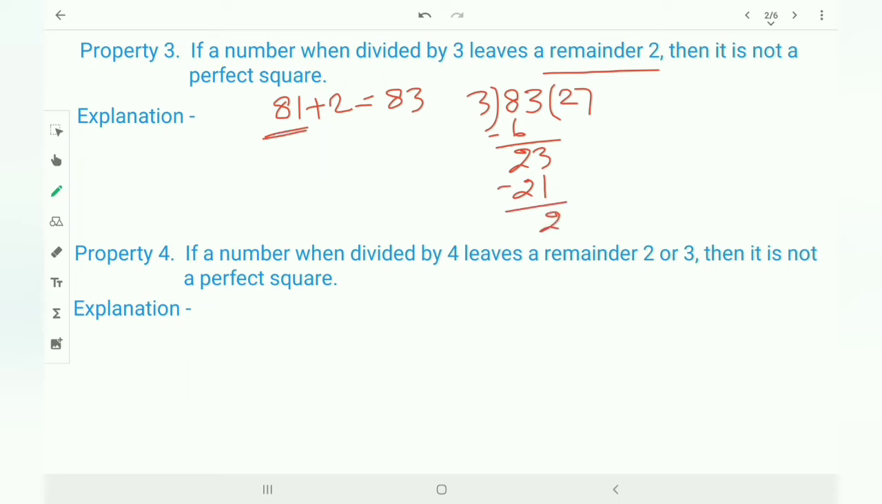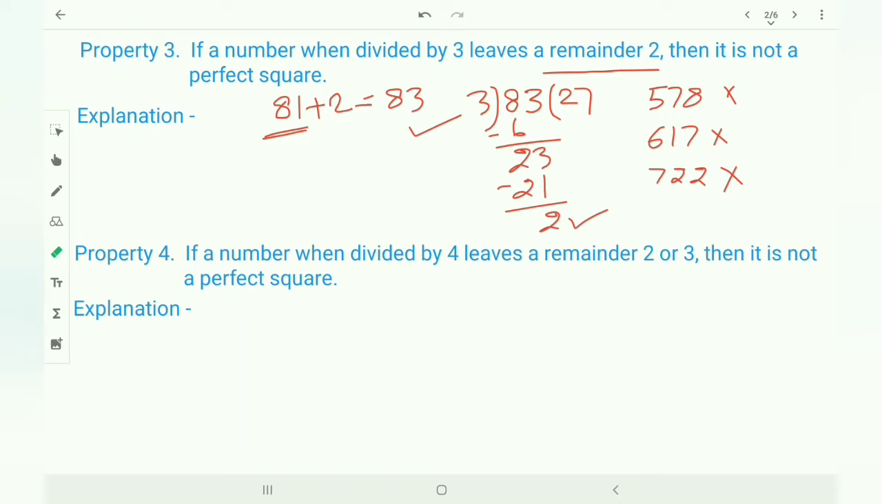You know 81 is a perfect square. I have added 2 here, so 83 is obviously not a perfect square. Like that, 578, this is also not a perfect square. 617, this is also not a perfect square. 722, this is also not a perfect square. Like this you have to check the number, and when you are getting remainder 2, that number is not a perfect square.